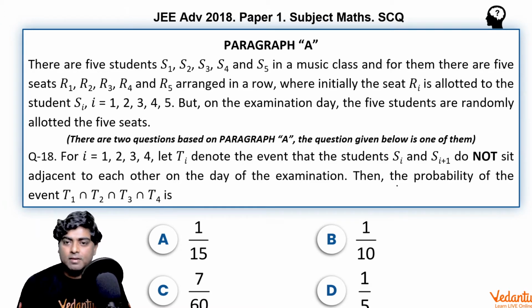Then the probability of the event T1 intersection T2 intersection T3 intersection T4, means S1 S2 should not sit together adjacent to each other, neither S1 S2 nor S2 S3 nor S3 S4 nor S4 S5.